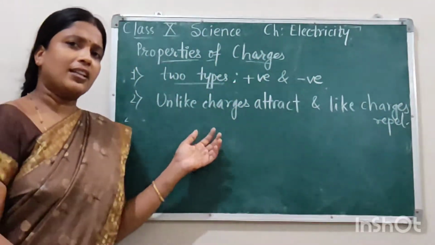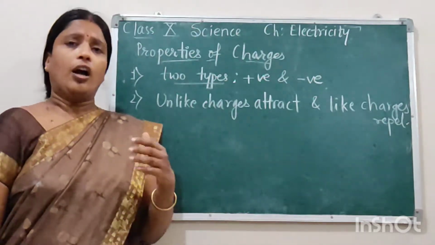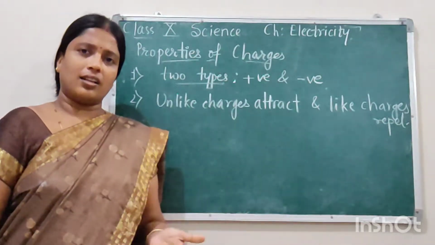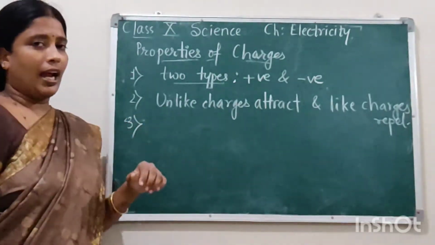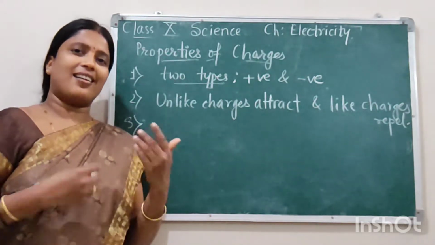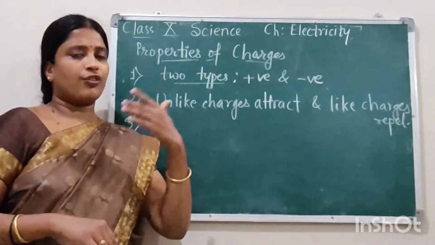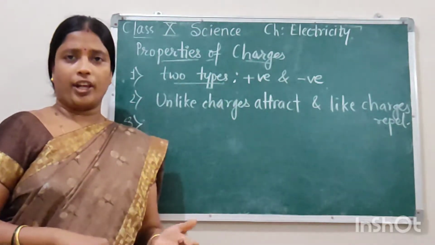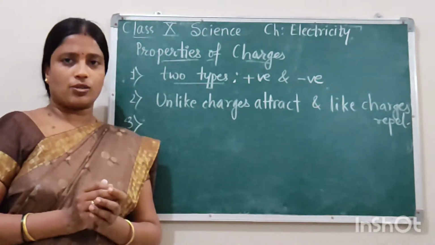Now from where these charges are coming, from where the new charges are being added, or whether new charges are added or not. So the third property is based on that: no new charges are created. Charges are neither created nor destroyed. They are just transferred from one body to another body. So overall the total number of charges always remains constant.